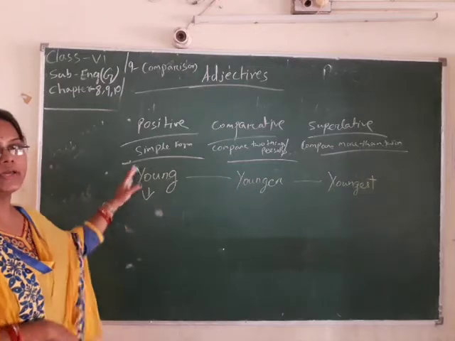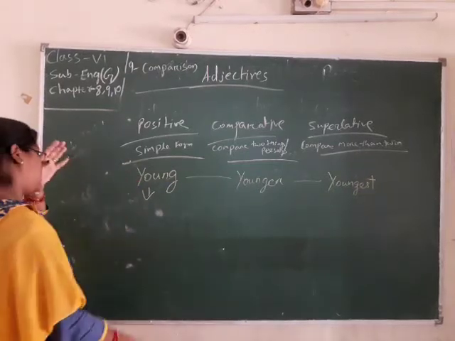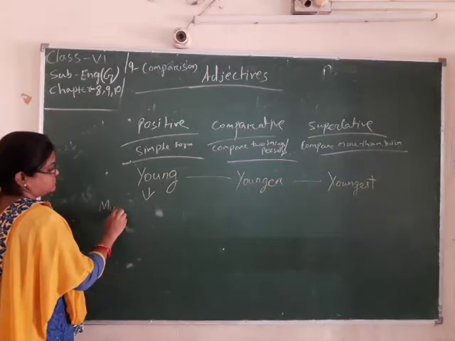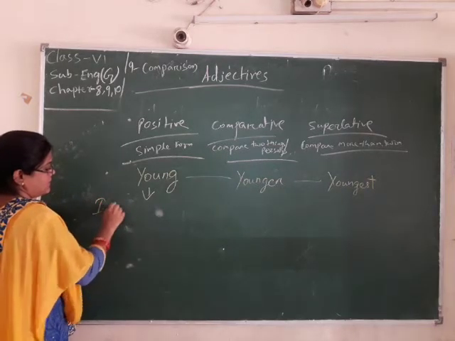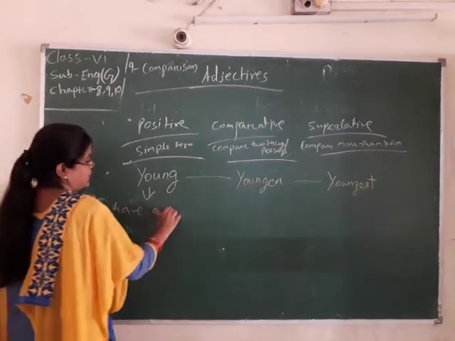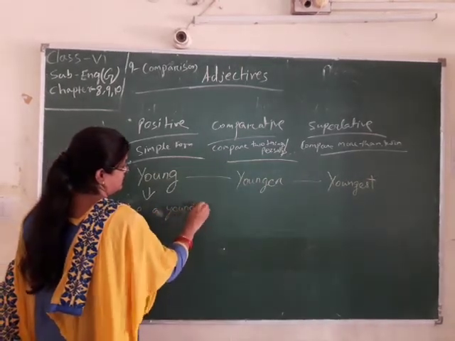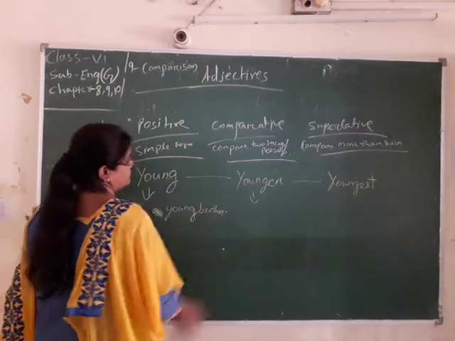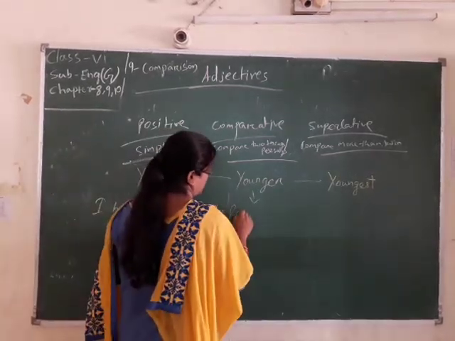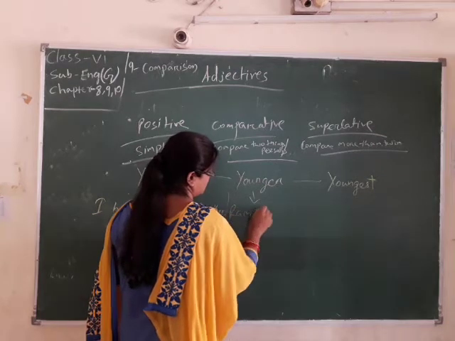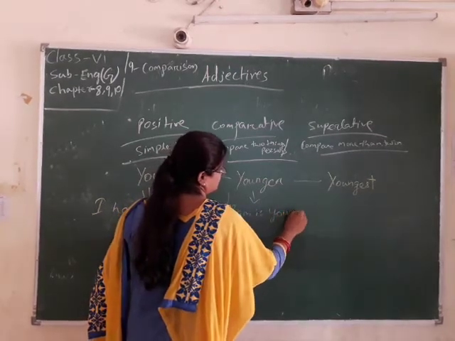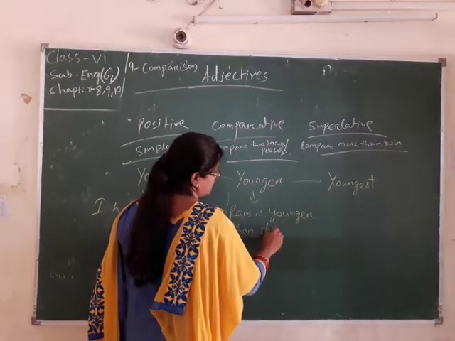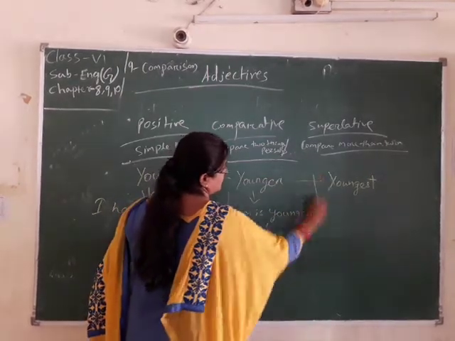We put young in a sentence. I have a young brother. Then younger: Ram is younger than Syam.